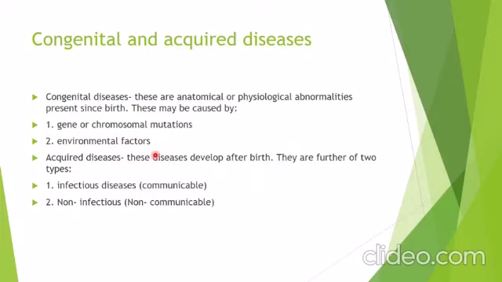Okay. Now, the second type of disease are the acquired diseases. So these diseases develop after birth and they are further of two types. Number one, infectious diseases, which are also known as communicable diseases. And number two, non-infectious diseases or non-communicable diseases.